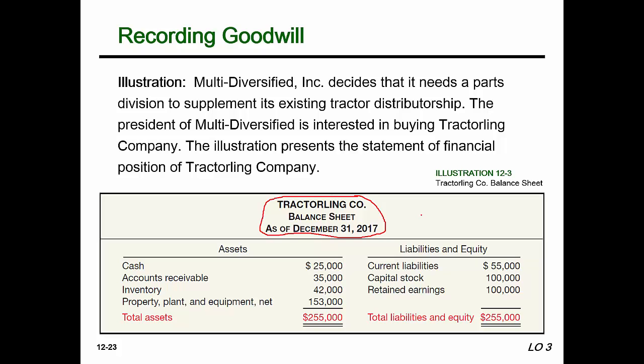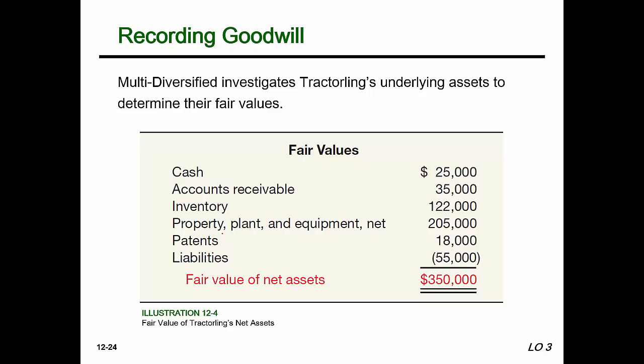The balance sheet lists assets and liabilities at their book value. Now the fair value of the net assets that we are obtaining is listed here below.